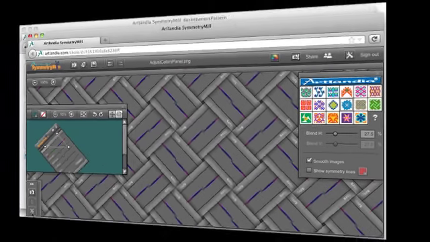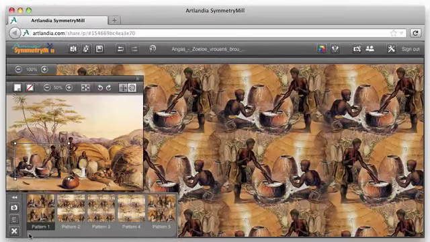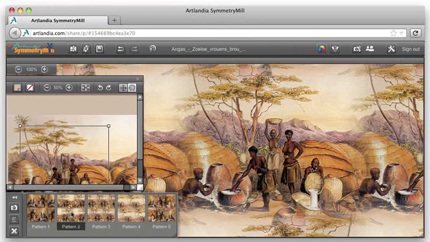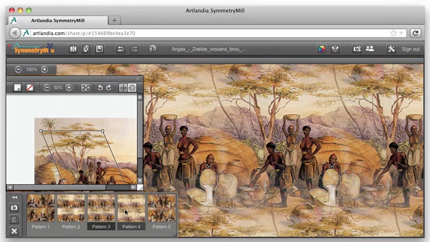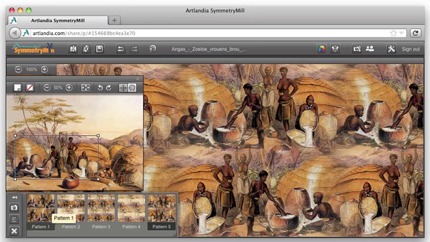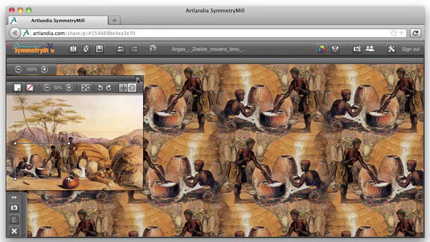So that's a quick rundown of SymmetryMill. You can use it to create patterns from just about any image, share your patterns with your friends, join the pattern design community, and generally have fun designing terrific patterns quickly and easily.